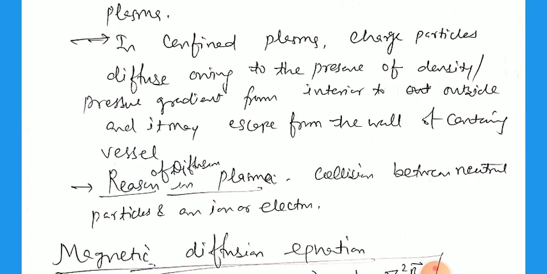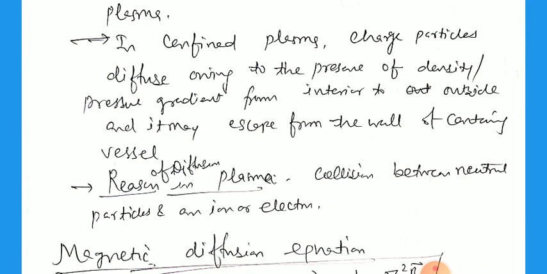What is the reason for diffusion in plasma? Collisions between the neutral particles and the ions and electrons. We know very well that plasma is matter at a very high temperature. The particles have high kinetic energy, and due to this, the neutral particles, ions and electrons collide with each other, and they can also escape.